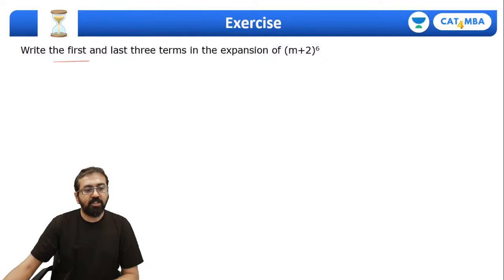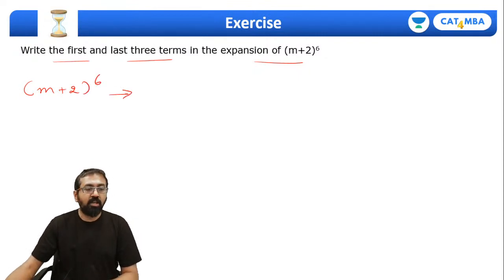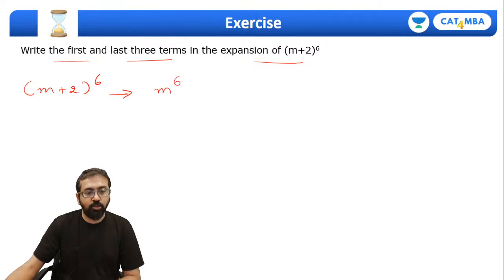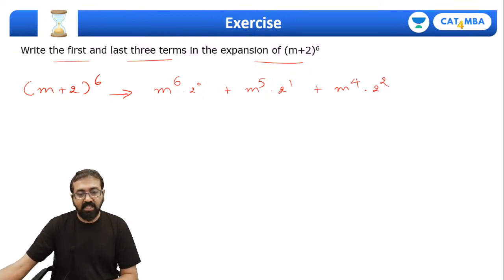Okay, so write the first and last three terms in the expansion of this one. So guys, (m plus 2) whole raised to 6. If I ask you to write the first three terms, can I say the first term will be m raised to 6 into 2 raised to 0. Then the second term m raised to 5 and 2 raised to 1. Third term m raised to 4 and 2 raised to 2. The last term will have m raised to 0.